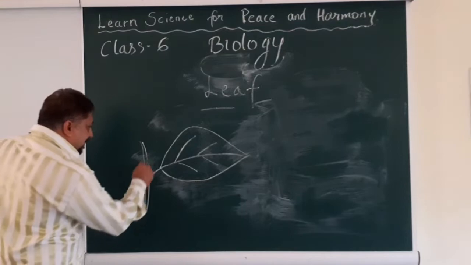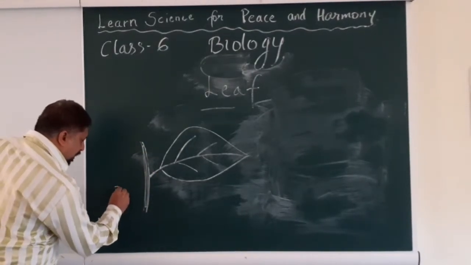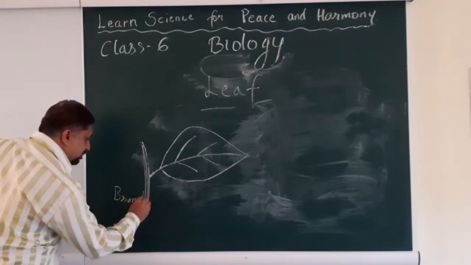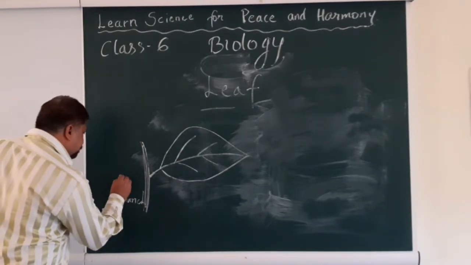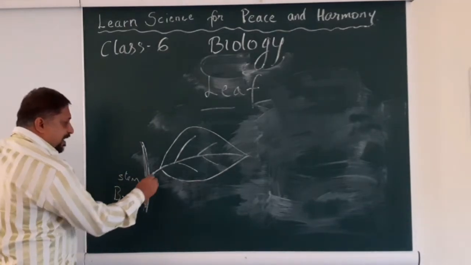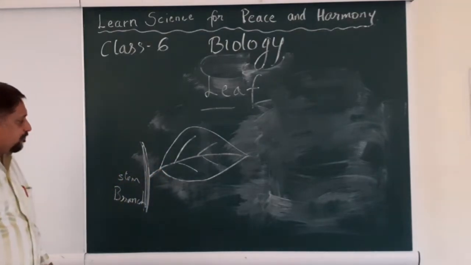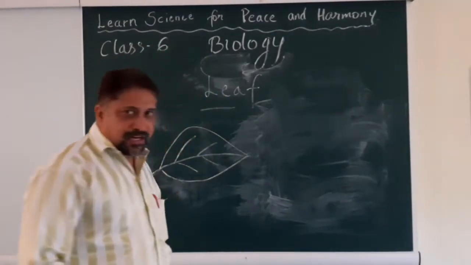So, what do we find here? Let's call this a branch. This is not a part of the leaf. This can be a branch, or it can be a stem. And there is one part here which is attached to the branch. The leaf that is attached to the branch.